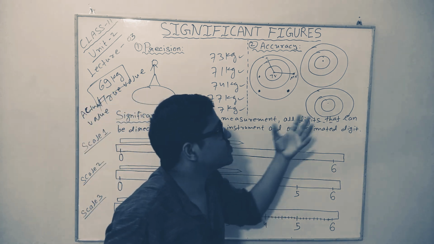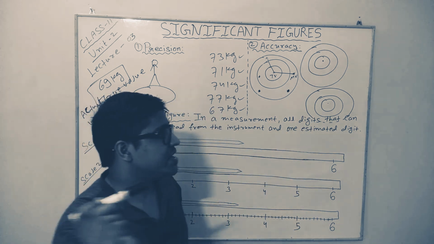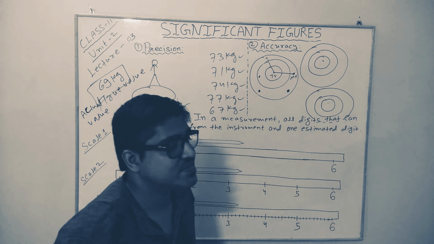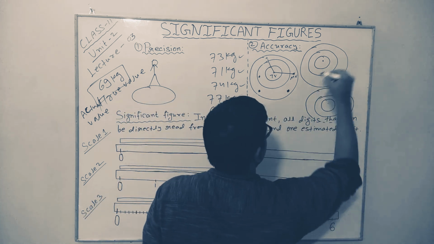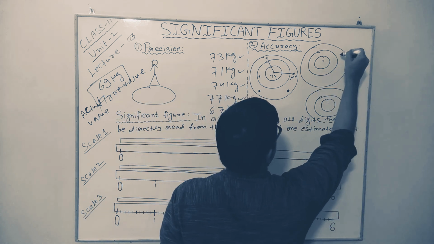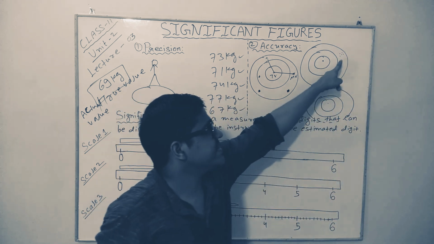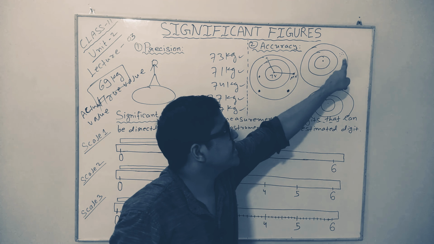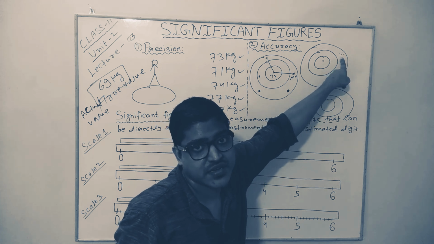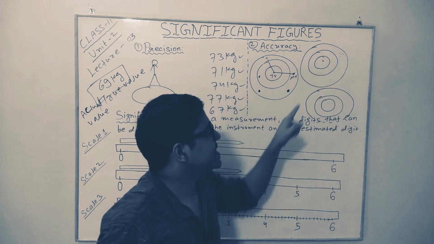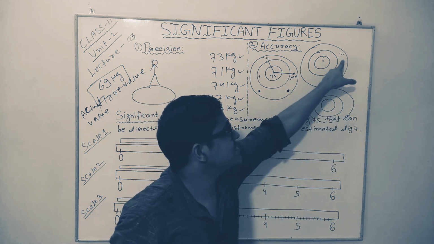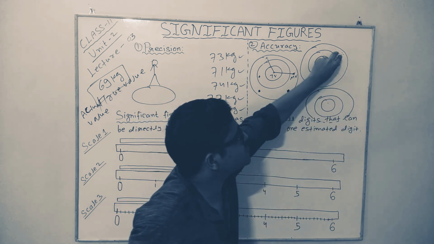Let's consider another possible situation where you aimed at the center of the dartboard 5 times, and this time, first time you hit here, second time you hit here, third time you hit here, fourth, fifth. This time, the individual measured values you are getting are quite close to each other. So we can say that you are precise. This set of measurements is precise because they are close to each other.